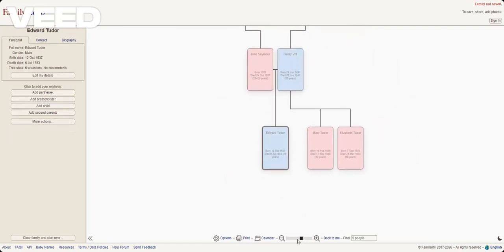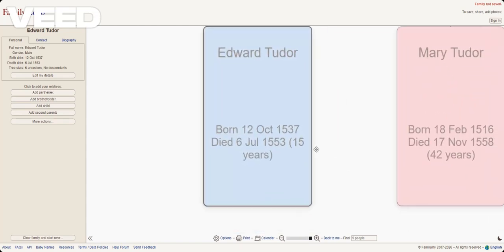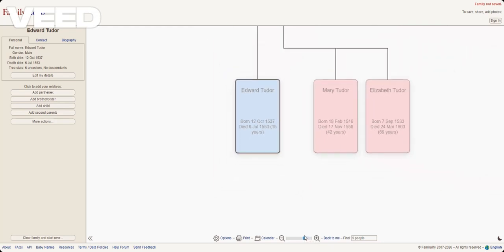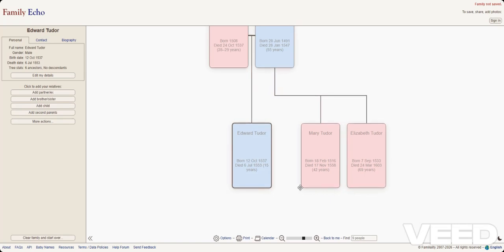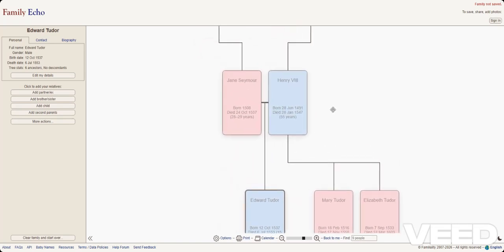This is him right over here, Edward Tudor, born October 12th, 1537 and died July 6th, 1553 at the age of 15. So he was a teenager when he died, but he was not the youngest British monarch to die. He was the second youngest monarch to die, and the youngest would be his predecessor, Edward V. But actually, he wasn't his immediate predecessor. But anyway, his parents were Henry VIII and Jane Seymour.